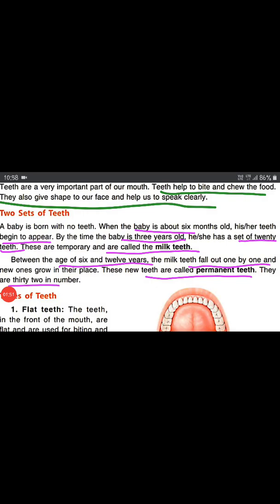But when you reach the age of 6 months, your teeth begin to appear. And by the time you reach the age of 3 years, you must have a set of 20 teeth. That set of 20 teeth is known as temporary teeth or milk teeth.